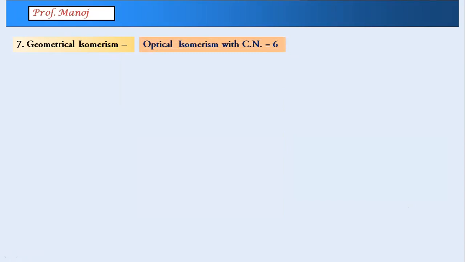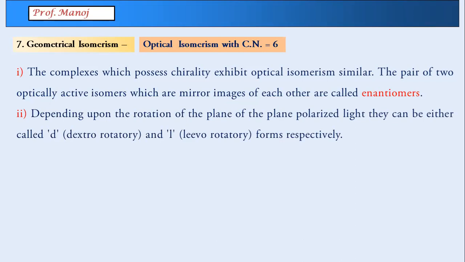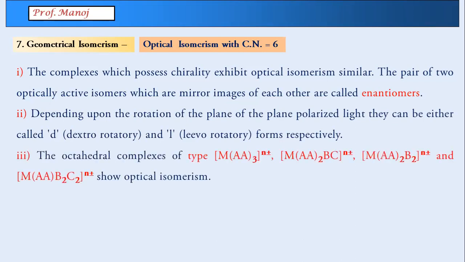We come to the last part of the topic, optical isomerism. We know what optical isomerism is. These two isomers will be mirror images of each other. They will be called enantiomers. And there will be two types, dextro and levorotatory. Levo spelling is wrong there. We are going to study 4 types of dextro and levo isomers, what you can see here.